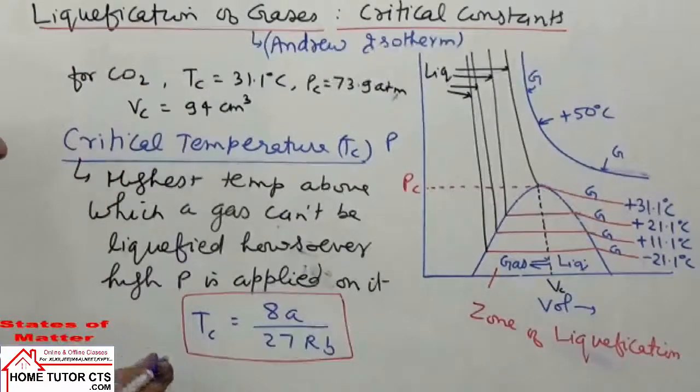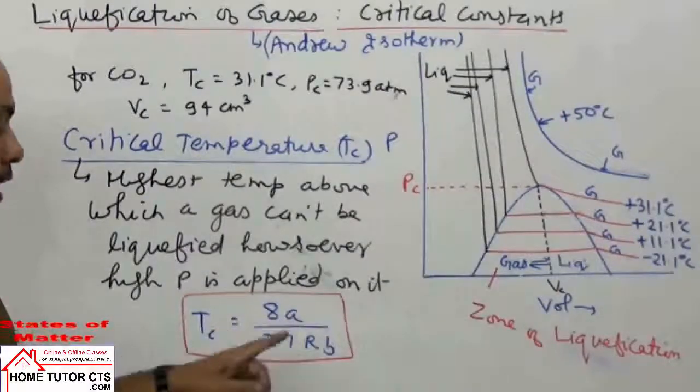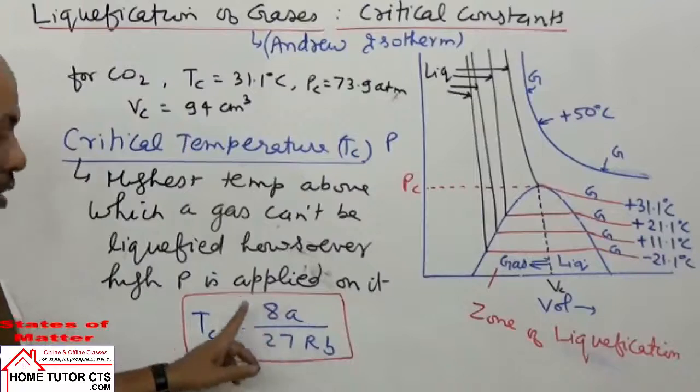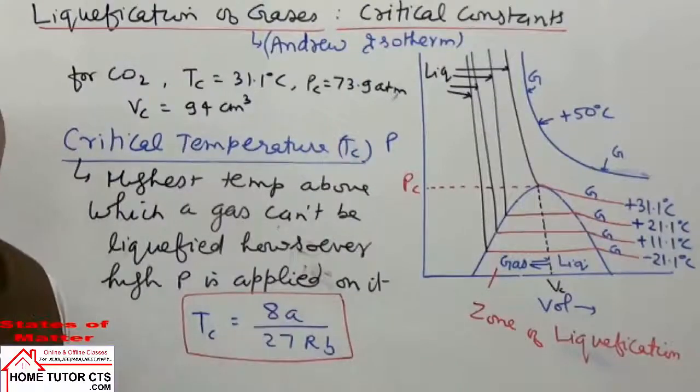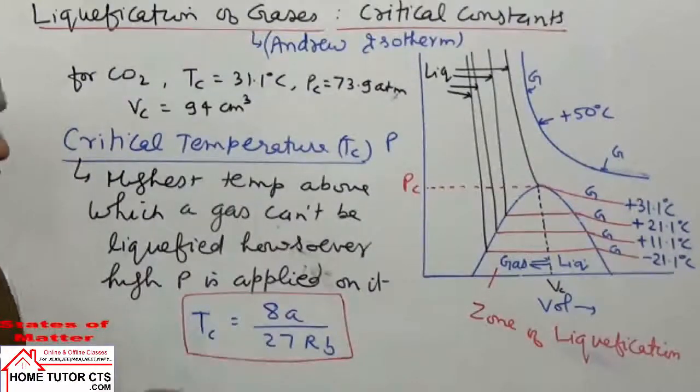I hope it is clear. So we can take for different gases, A and B are the van der Waals constants. Again, when A is higher, then the gas will have a high critical temperature. So when TC is higher, it also indicates more attraction among gas molecules.